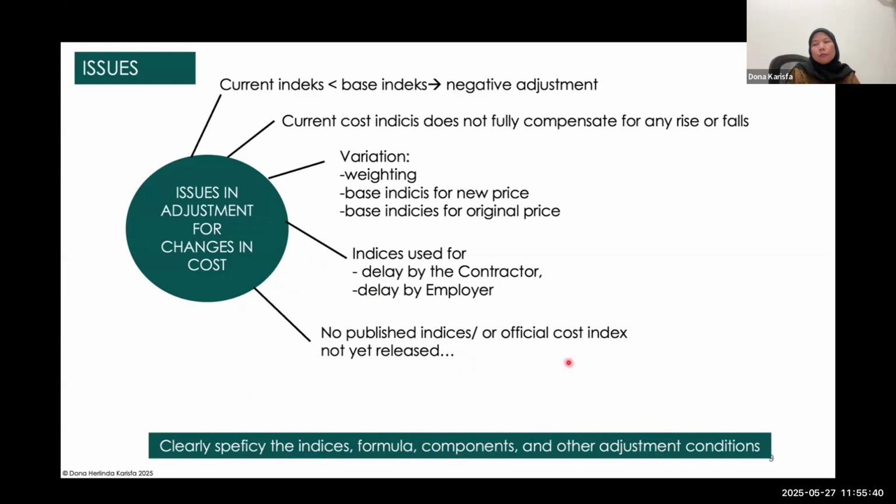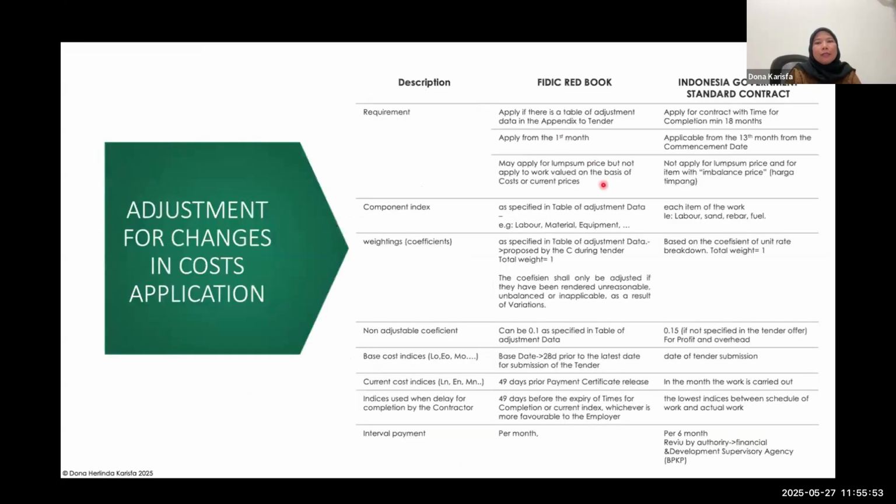For example, you have to make the provision for what happens if there is a variation, whether the employer, the contractor still can be able to claim for adjustments or cost or not. Okay. So this is the last slide regarding the difference between the FIDIC contract and also the Indonesia standard government contract. So for the Indonesia standard contract provided by the government, usually used for government projects, we provide a provision regarding the price escalation, price adjustment. So it is the difference.